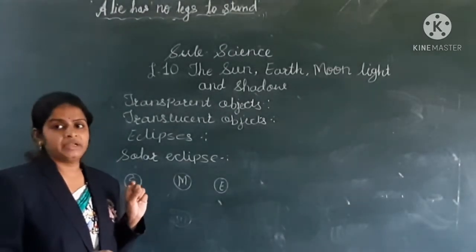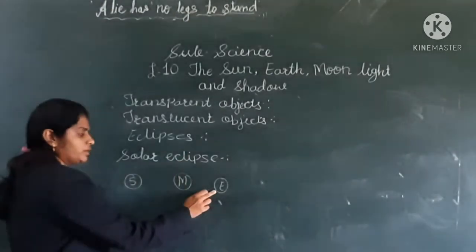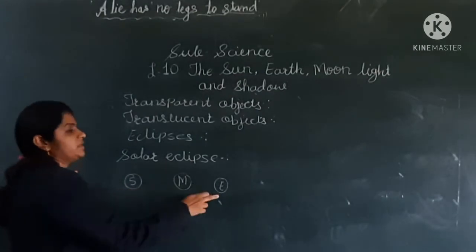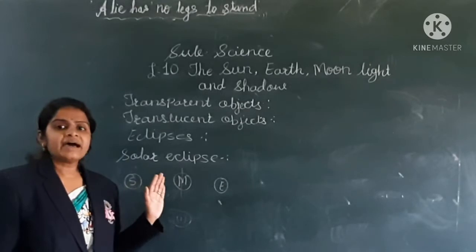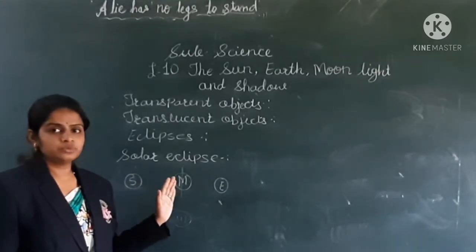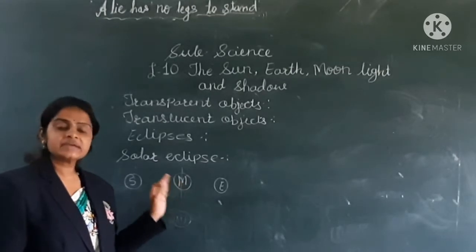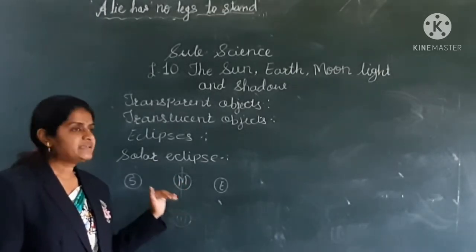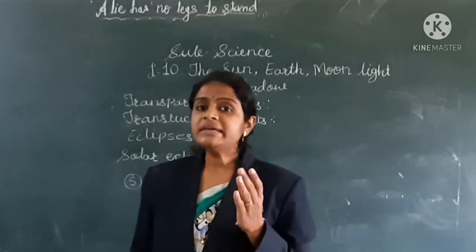So, on such a day, we face a dark side. This is the earth. When the moon comes in between the sun and the earth, at that time we will face the dark side of the moon, and the moon is not visible in the sky. This phase of the moon is called the new moon.